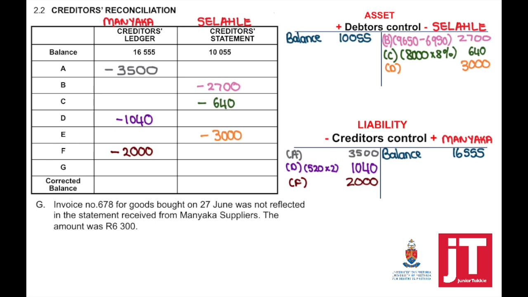The last one. Invoice number 678 for goods bought on 27 June was not reflected in the statement received from Maniaka suppliers. The amount was 6,300. So invoice received for goods bought was not reflected in the statement received from Maniaka suppliers, which means they will need to make a correction. Invoice means from their perspective, goods sold, it will appear on the debit side. This means they will need to add 6,300 to the creditor's statement.